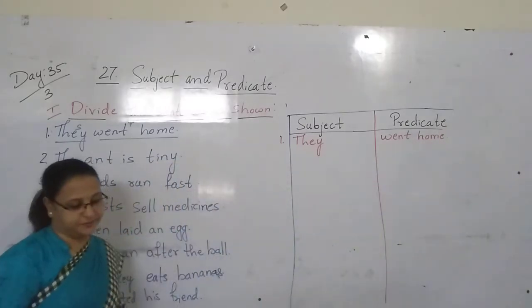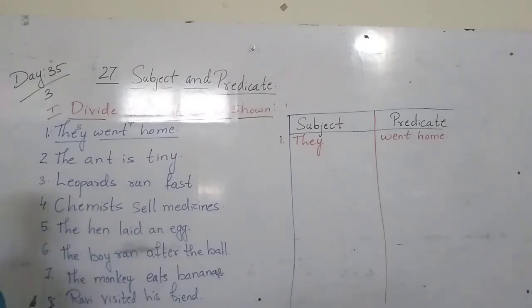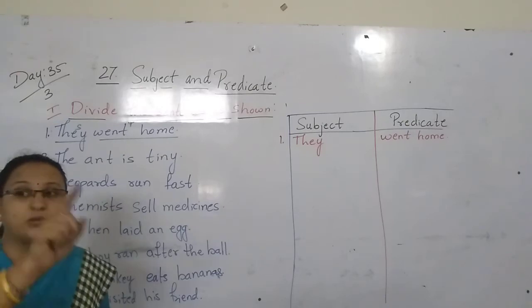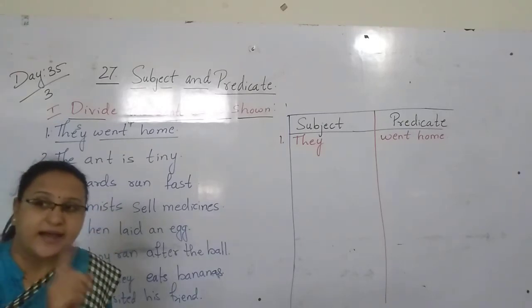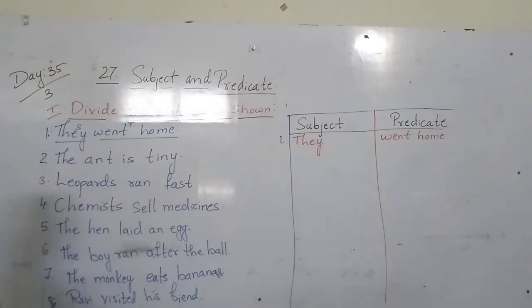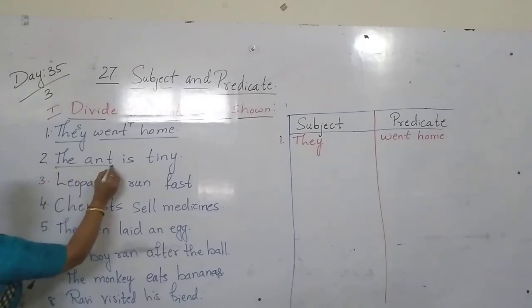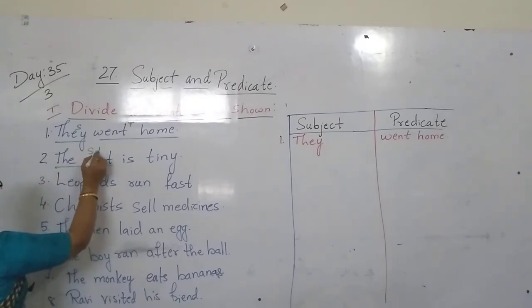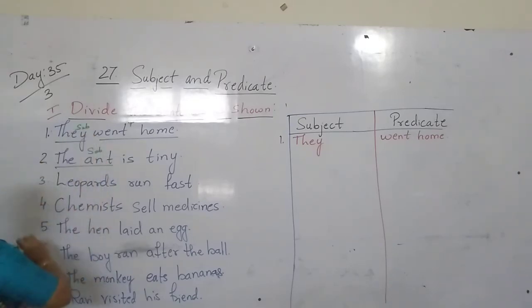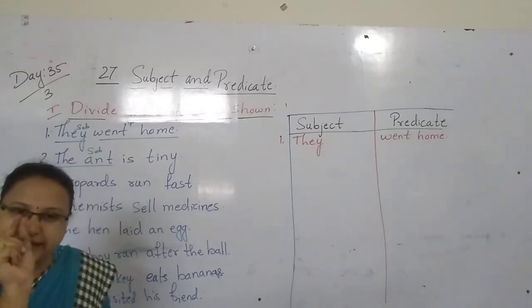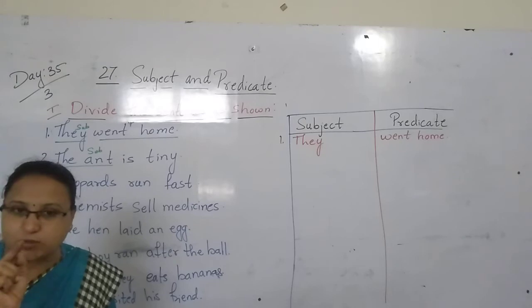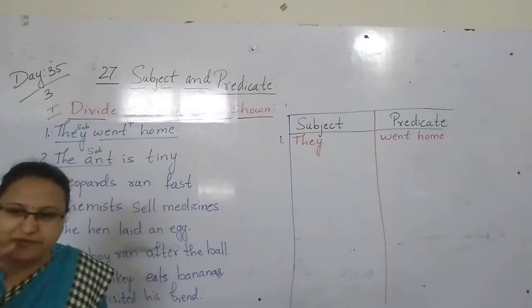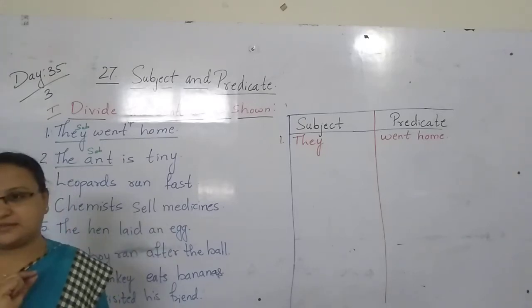Now next. The ant is tiny. About what we are talking? We are talking about the ant. So the ant is what here? Subject. The ant is what here, children? Subject. And is tiny. How it is to see, children? It is very tiny. Yes. It is a very small insect. Yes or no?